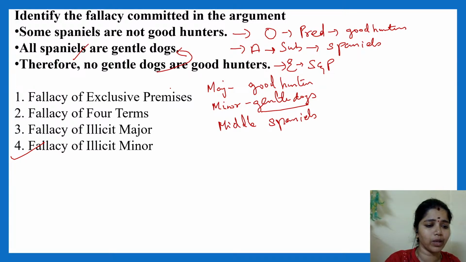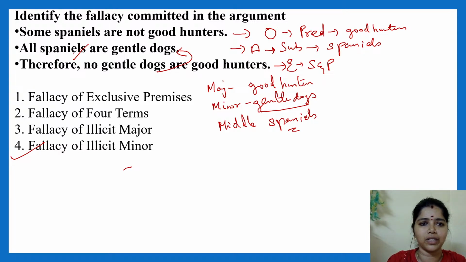Is there an undistributed middle fallacy? No. What is the middle term? Spaniels is the middle term, and spaniels is being distributed. It should be distributed in any one of the premises.